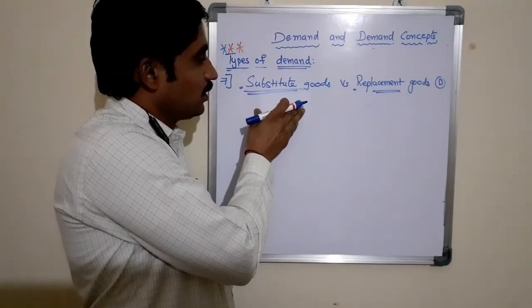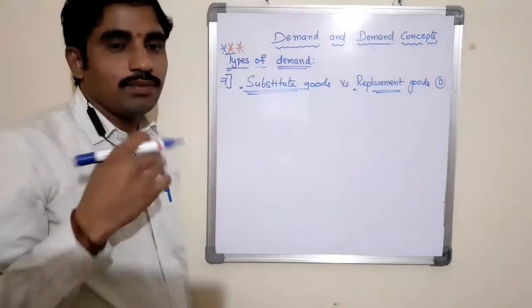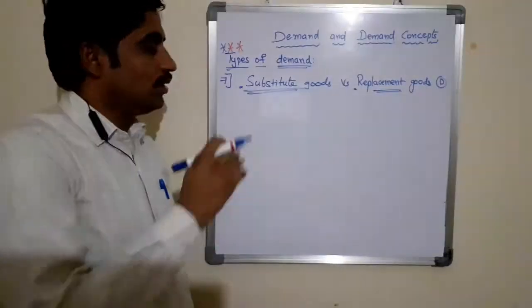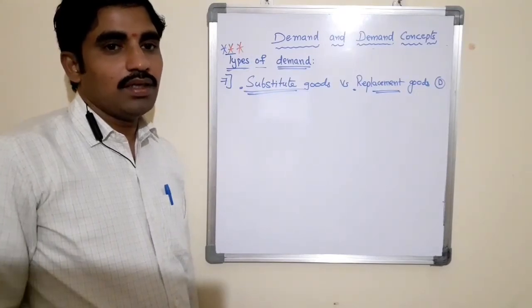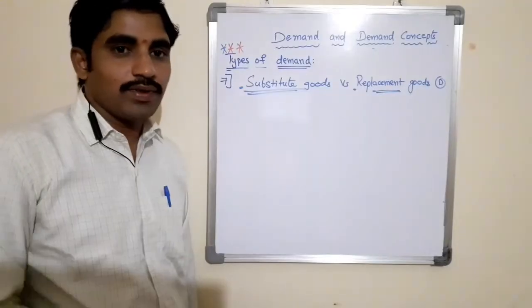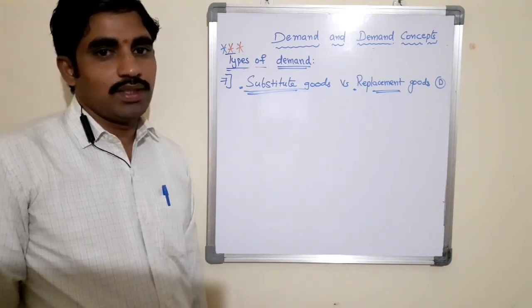Substitute goods are goods that are used to substitute the satisfaction of other products. Instead of using one product, we may also use another product to satisfy our desires, wants, needs and requirements.